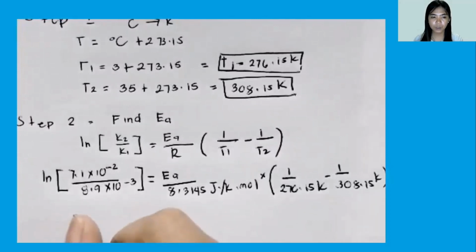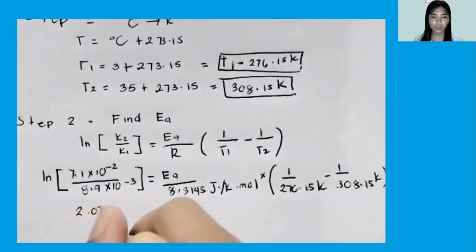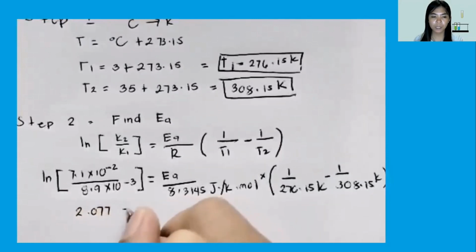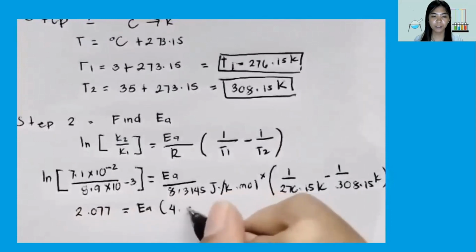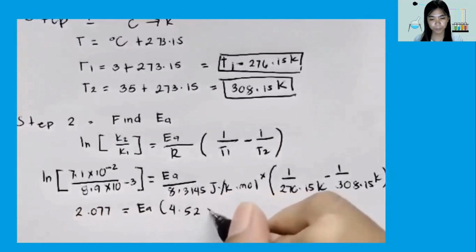Using the transposition method, we could now have the value for the activation energy.